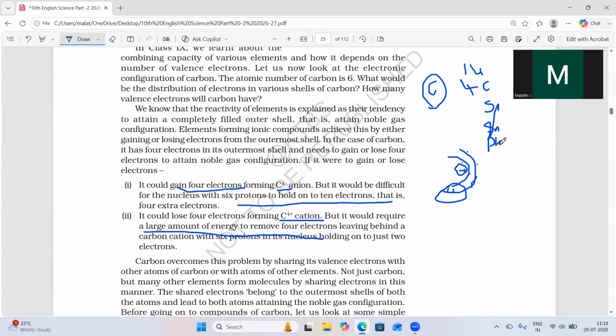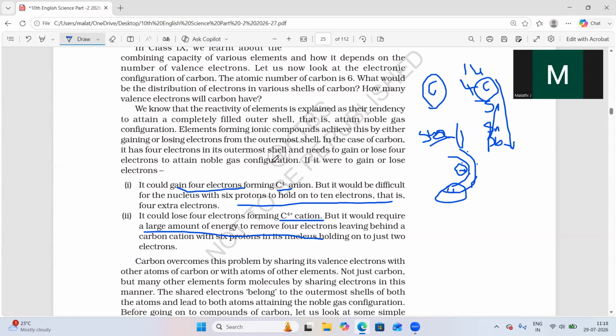When it comes from top to bottom, the size increases. Carbon is at the top, so the size of the carbon is very small, and it has 4 valency electrons. Being a small atom having 4 valency electrons, this is very special. This is the special property of carbon, so that it cannot gain electrons and it cannot lose electrons.